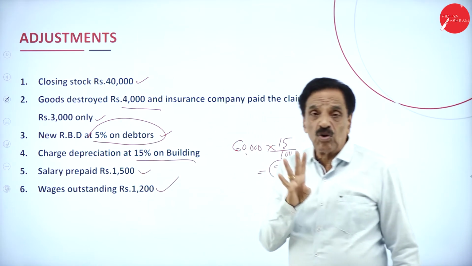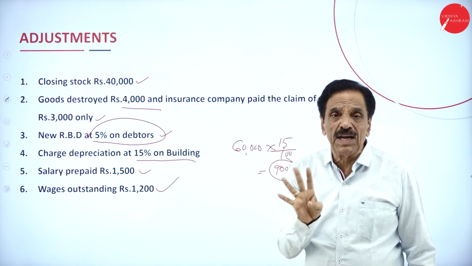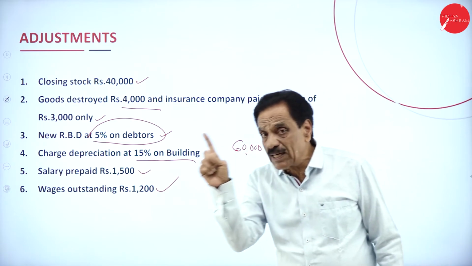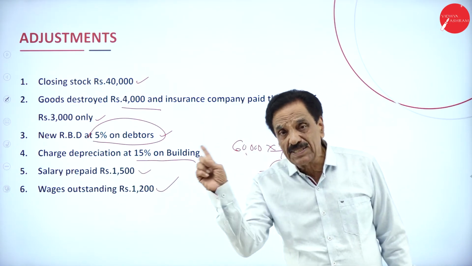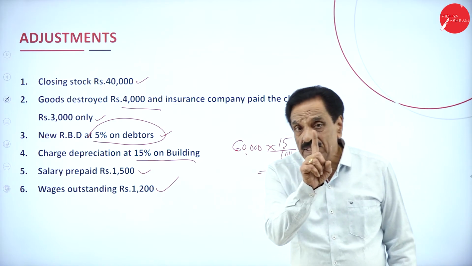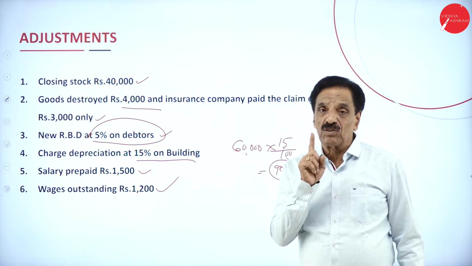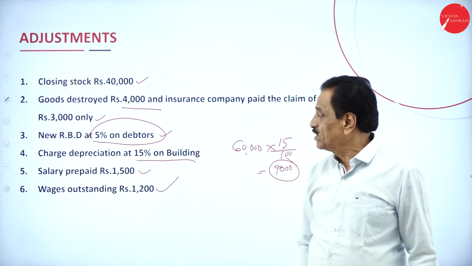Goods destroyed 4,000. Full value will appear where? Full value will appear at trading account credit side. Whatever the amount you are going to recover, 3,000, goes to the asset side of the balance sheet. The difference is 1,000. Profit and loss account debit side as loss on stock destroyed.